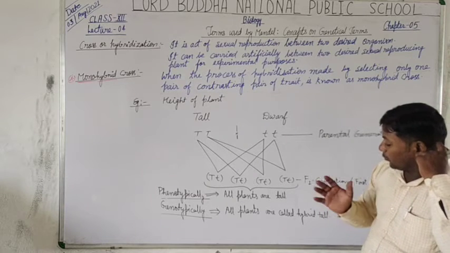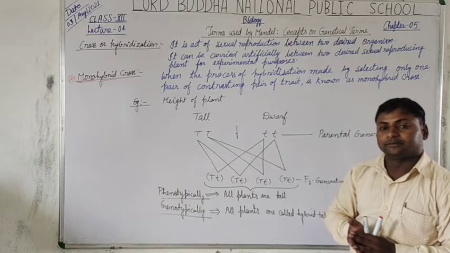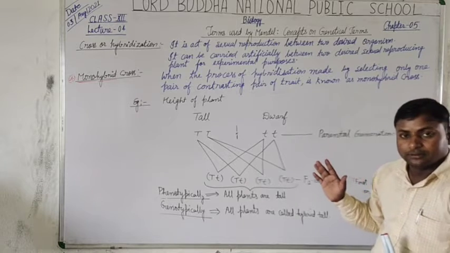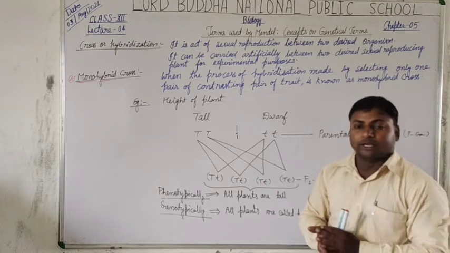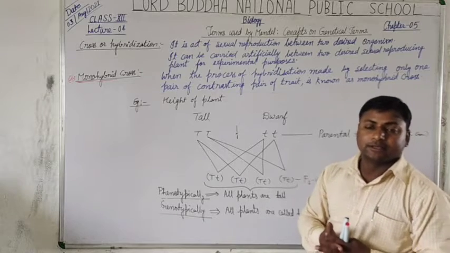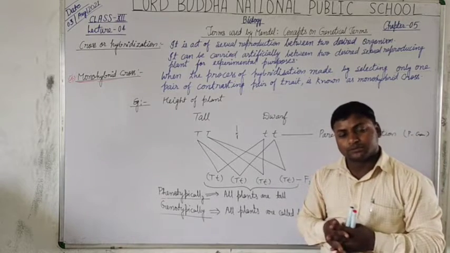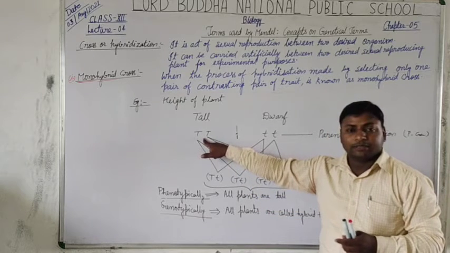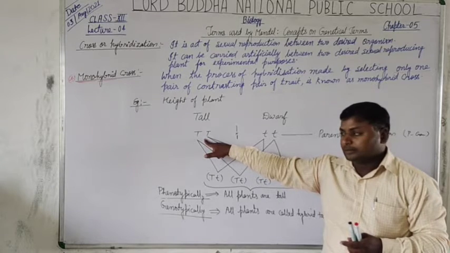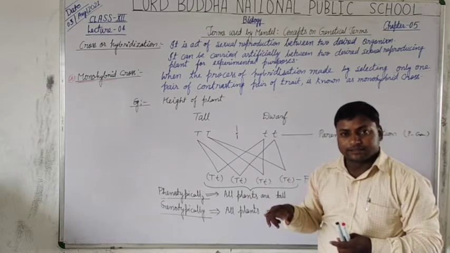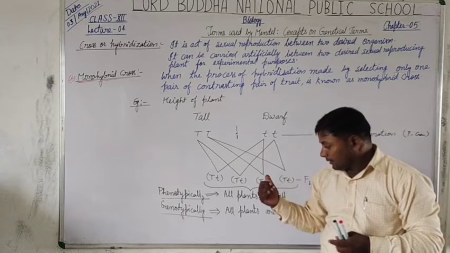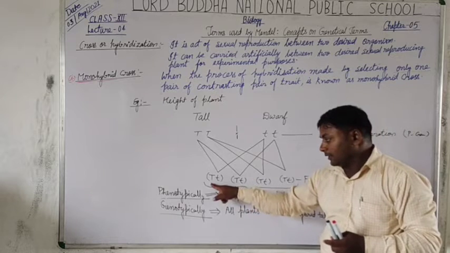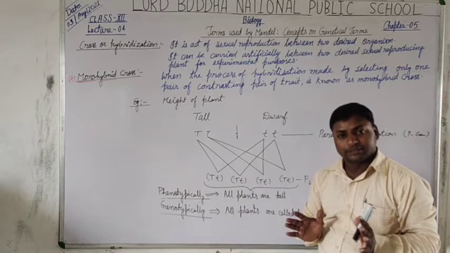So it is to be remembered that when it is asked to name the karyotype of pure tall, the pair of chromosomes, you answer capital T capital T, and when it is asked about hybrid tall, then you answer capital T, small t. Is that clear?